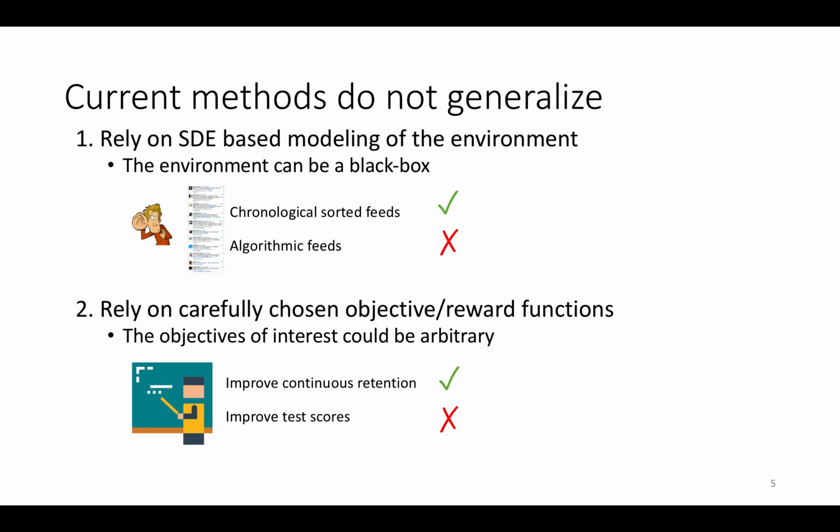Secondly, the other methods require carefully crafted reward functions, whereas the objective of interest could be arbitrary for different use cases. So while they can optimize for continuous retention, optimizing retention for a final test becomes intractable. Lastly, owing to their parameterization, they cannot take advantage of recent advances in deep learning.